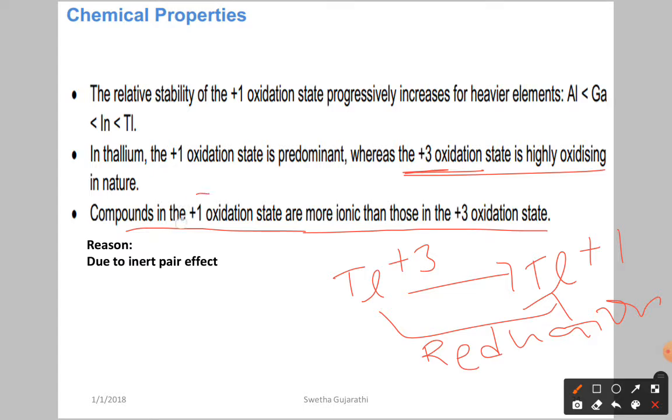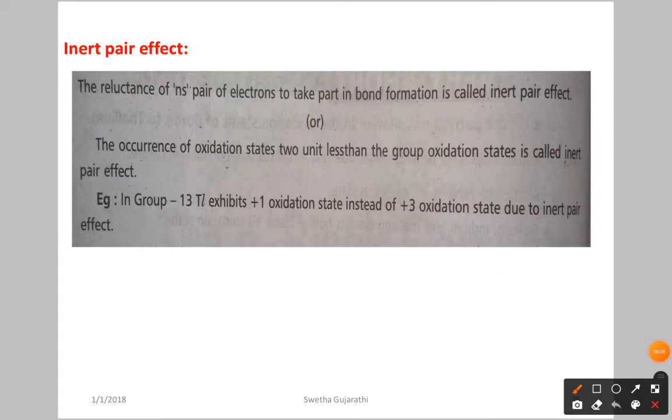As you know very well, less charge means more ionic nature. More charge means covalent nature. Here, why is the +1 oxidation state more stable? Due to the inert pair effect. What is the inert pair effect? The reluctance of the ns pair of electrons to take part in bond formation is called the inert pair effect.